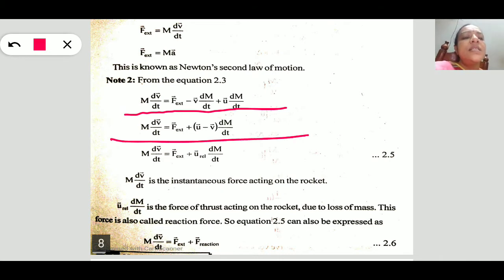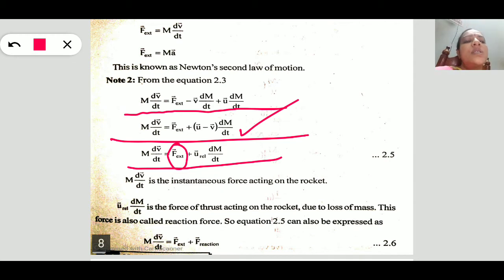Next, this equation in turn, m dv by dt is equal to F external force, by taking dm by dt as common, that is dm by dt into u minus v. Next step, m dv by dt is equal to the external force plus u minus v, which is nothing but the relative velocity of the ejecting gases with respect to the rocket. So that can be represented by u relative dm by dt.